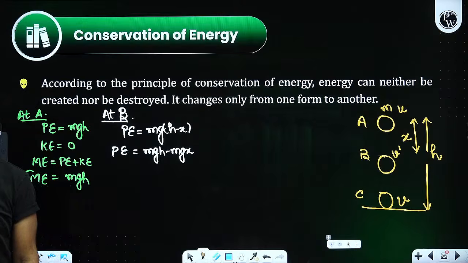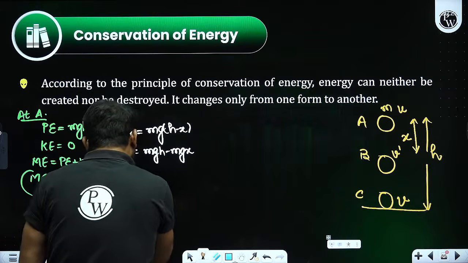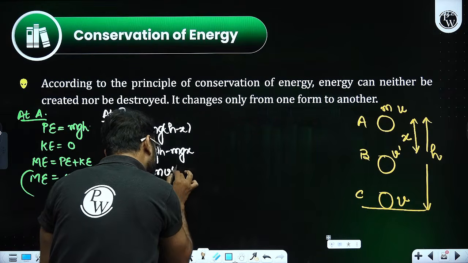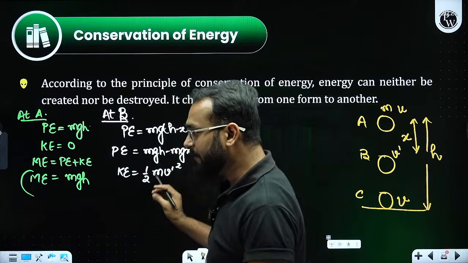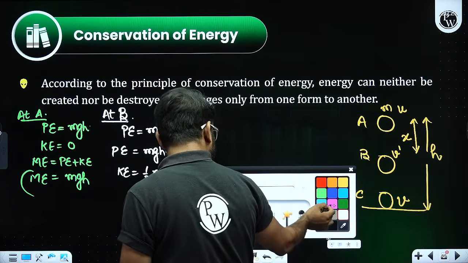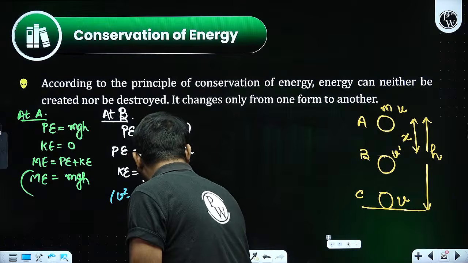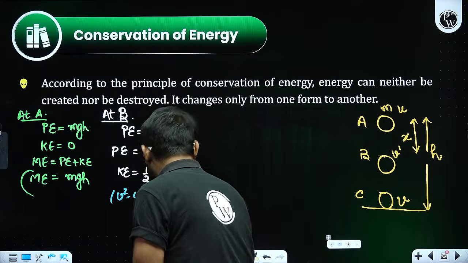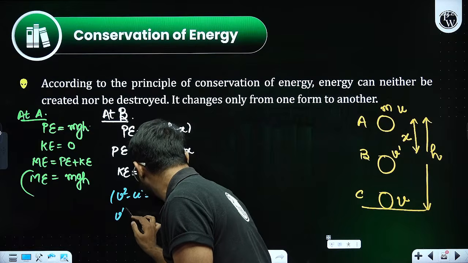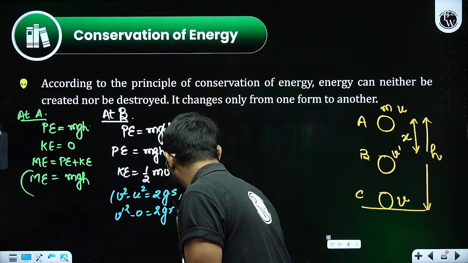But if I ask you, will there be any kinetic energy? Kinetic energy is going to be half mv dash square. And we know the equation of motion: v square minus u square equals 2gs. But the initial velocity is 0, so that is going to be v dash square minus 0 equals 2gx.